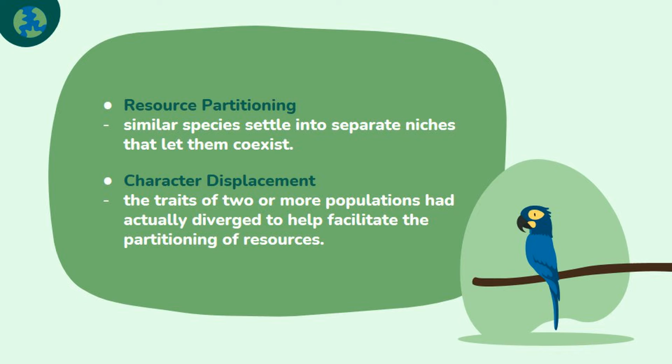So if organisms can do this, if they can behave in ways that help minimize competition while increasing their odds for survival, it follows that traits associated with this behavior would start being selected favorably. After all, that's what natural selection is for. When this happens, it's known as character displacement. Character displacement happens when the traits of two or more populations have diverged to help facilitate the partitioning of